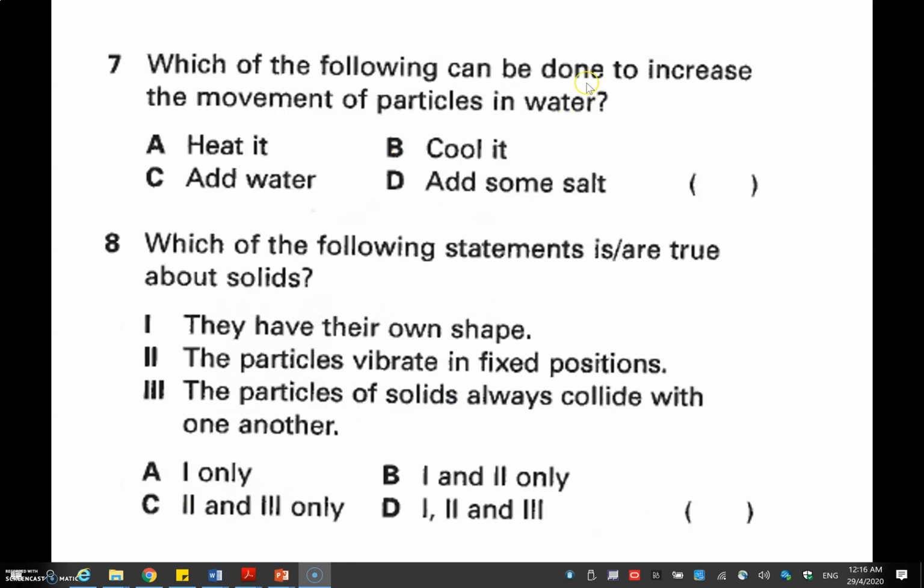Question 7. How can we increase the movement of particles? Meaning, how to make it move faster? So, heat it.